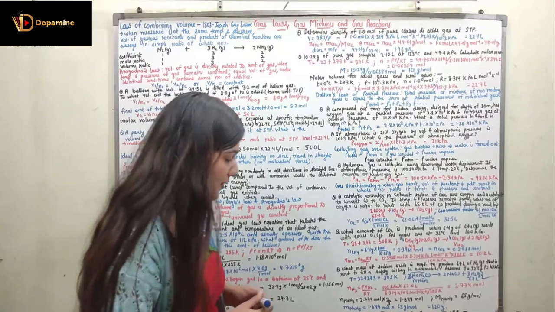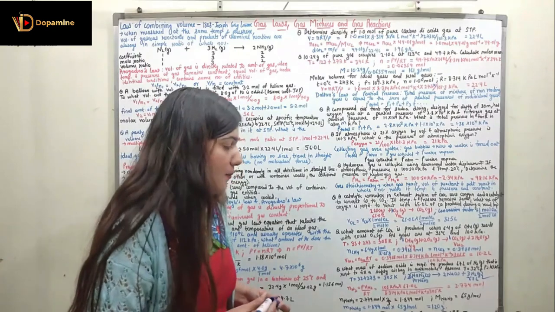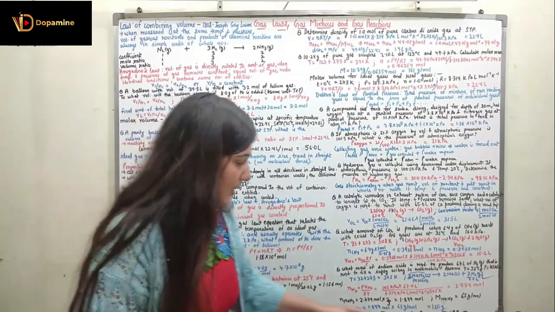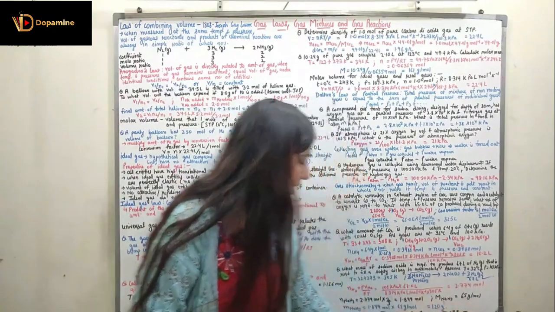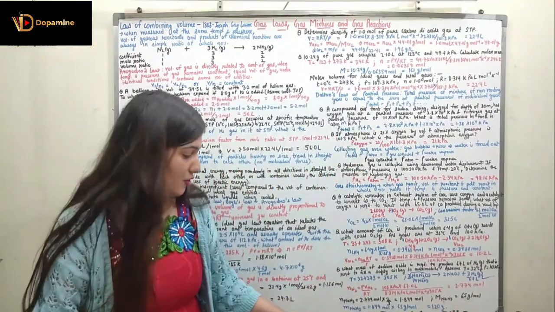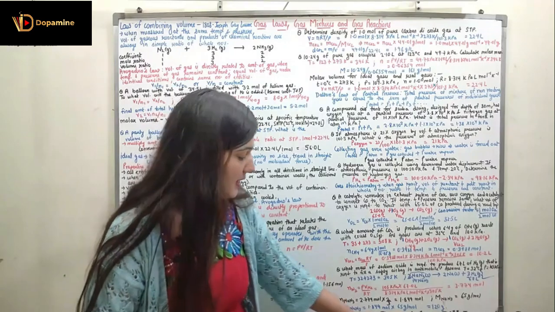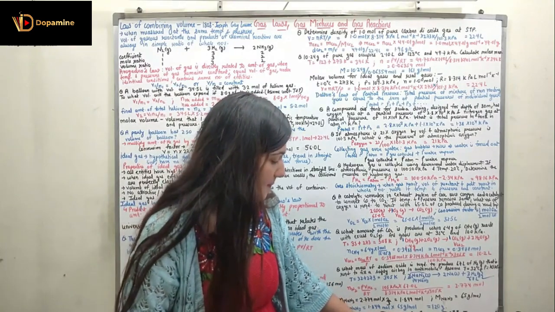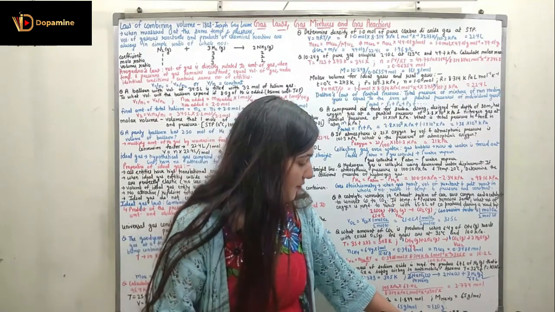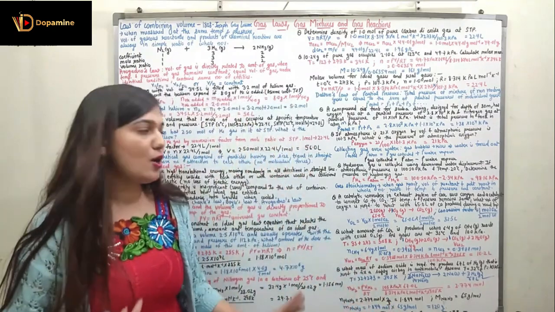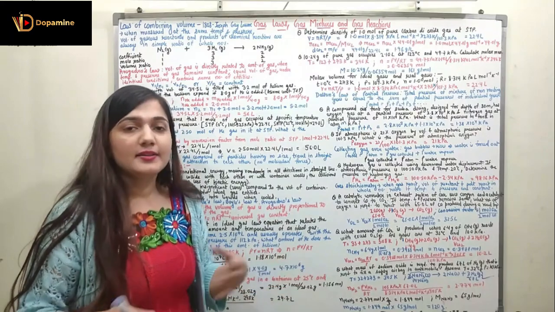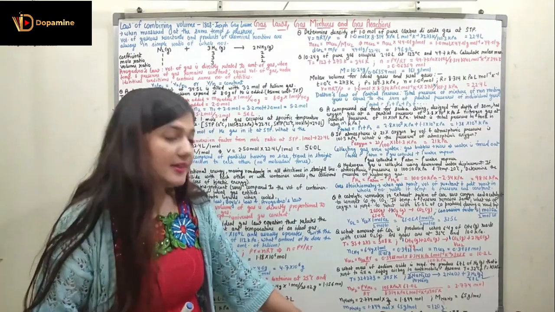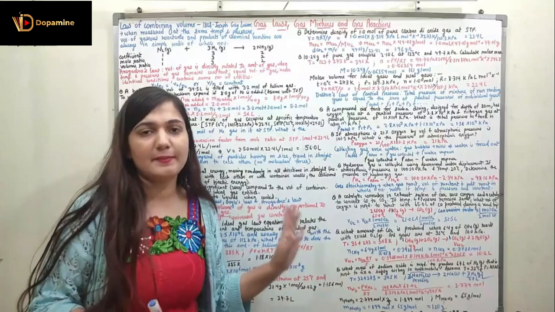Now we have found out the number of moles of NaN3. The molar mass of NaN3 we can calculate. It is 65 gram per mole. Right, so now the given mass of NaN3 is the number of moles multiplied with the molar mass. 1.849 mole multiplied with 65 gram per mole which is 120 gram. So this is how you can calculate the given mass of NaN3 with the help of the various parameters given in the question.